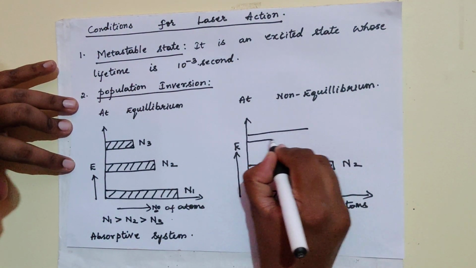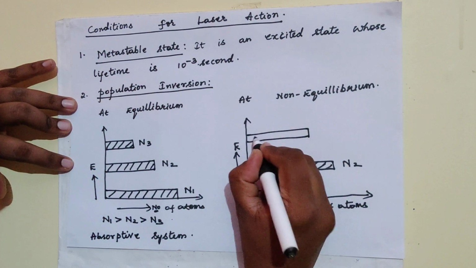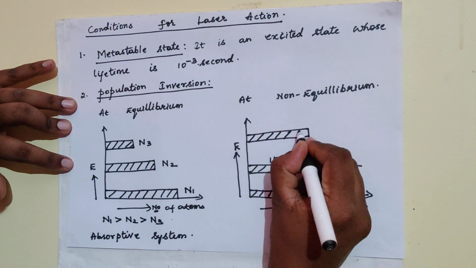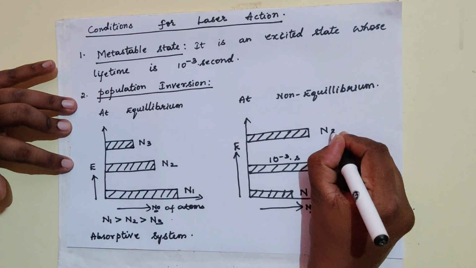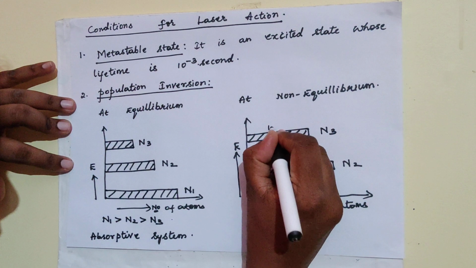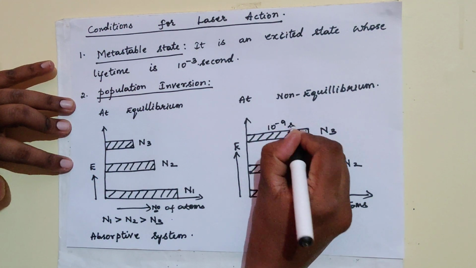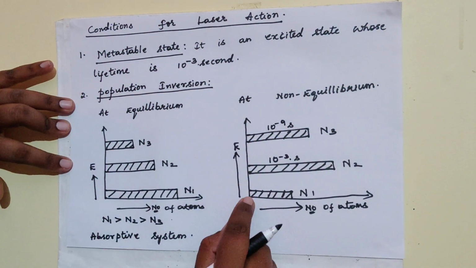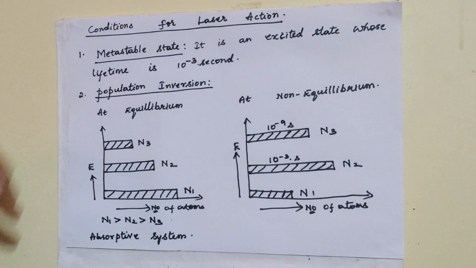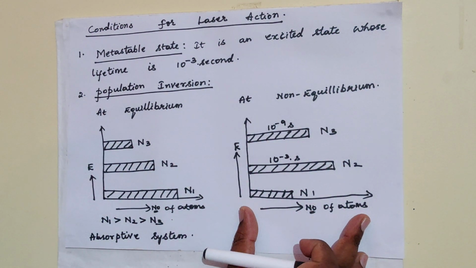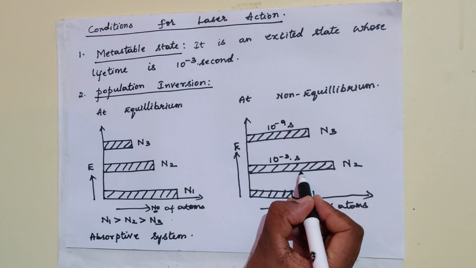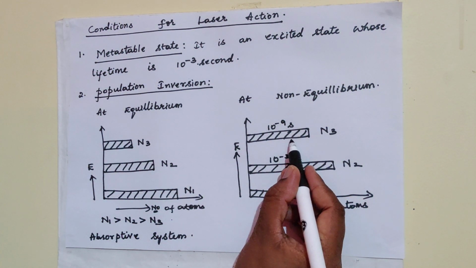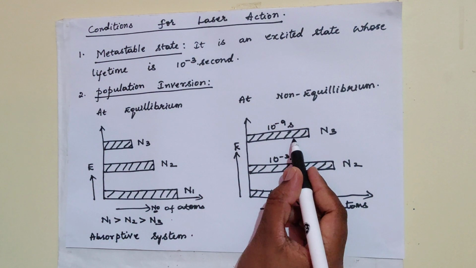Next comes our excited state, which has a bit larger population in comparison with N1. I'll call this N3, whose lifetime is 10 raised to minus 9 seconds. I can call the energy levels E1, E2 and E3. In this non-equilibrium state, the N1 number of atoms undergo absorptions, N2 number of atoms undergo emissions, and N3 number of atoms also undergo emissions.